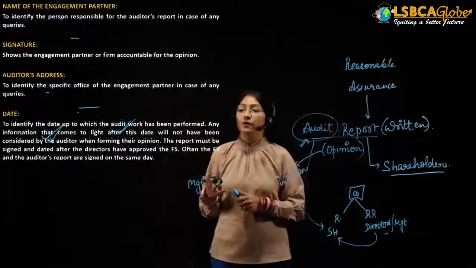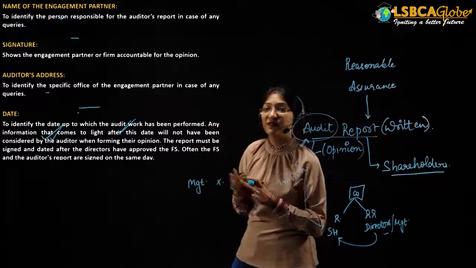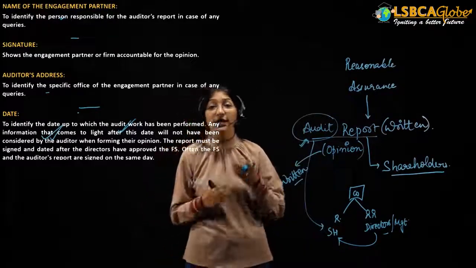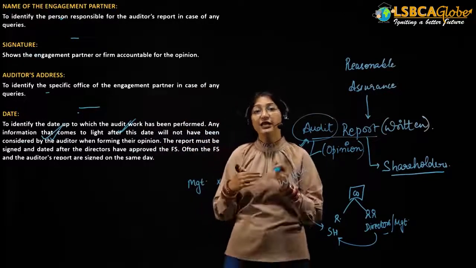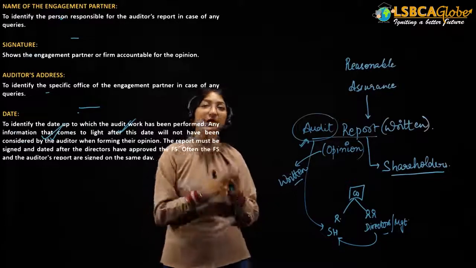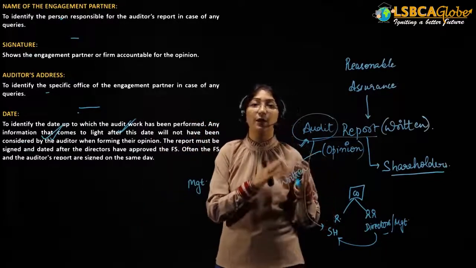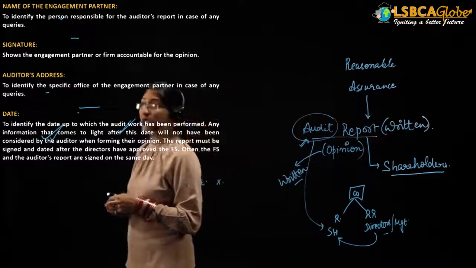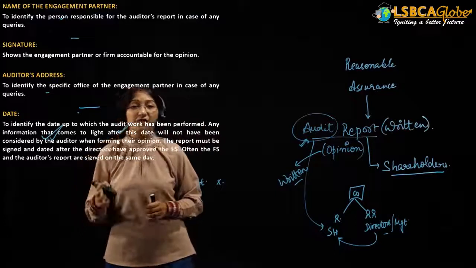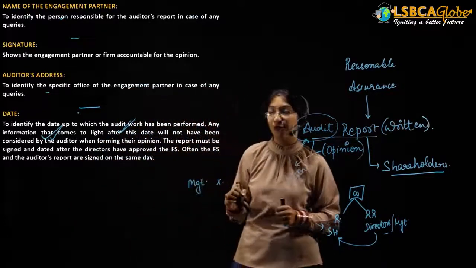And at the end, we will provide the date of the auditor's report. The date of the auditor's report is a very important point. Why? Because this is the date up to which the audit work has been done. Any events which happen after the date of signing of the audit report, the auditor is not providing an opinion upon that particular event. So the date of the audit report is an important point. The date is provided to identify the date up to which the audit work has been performed.